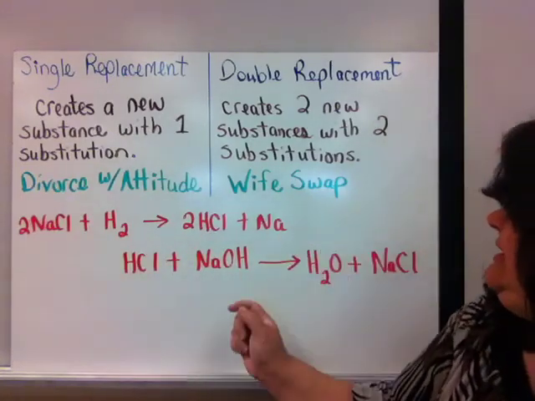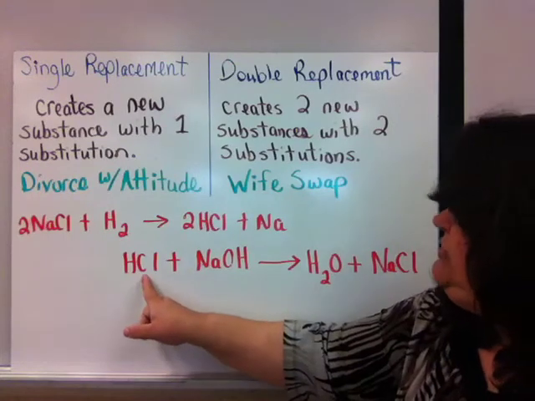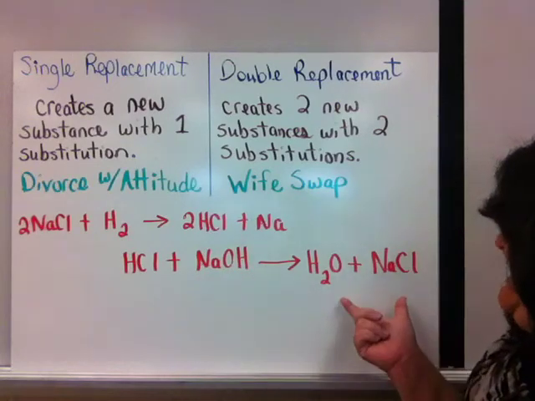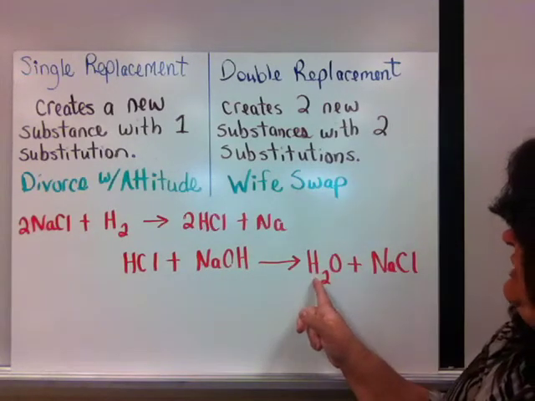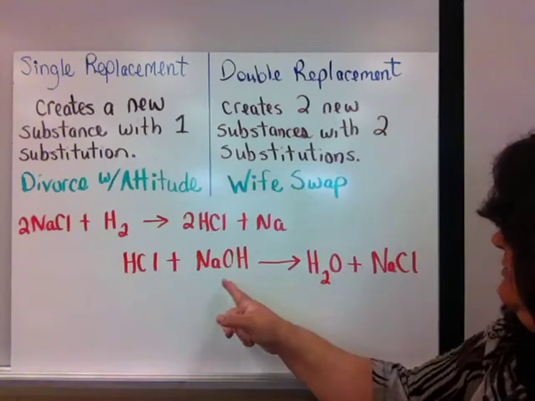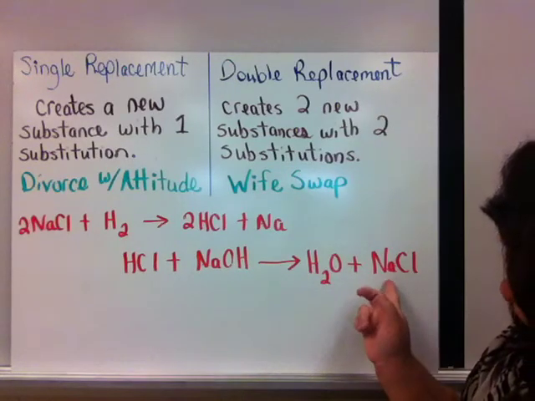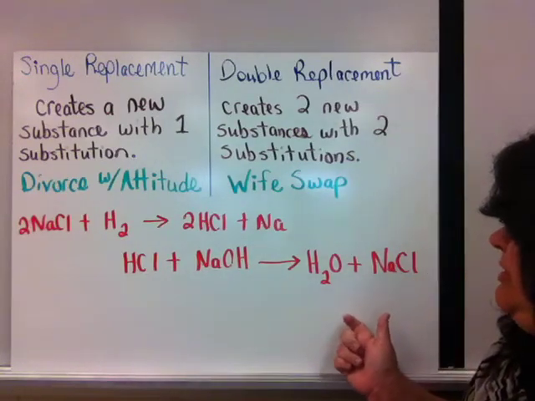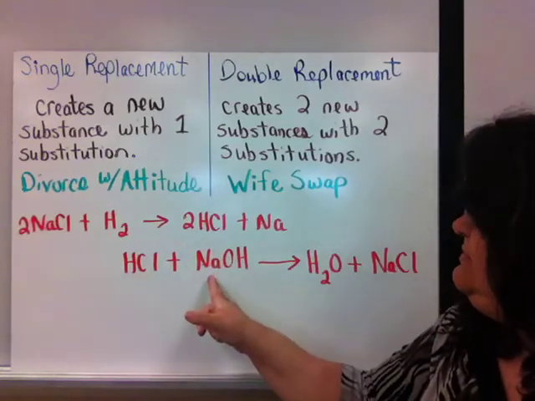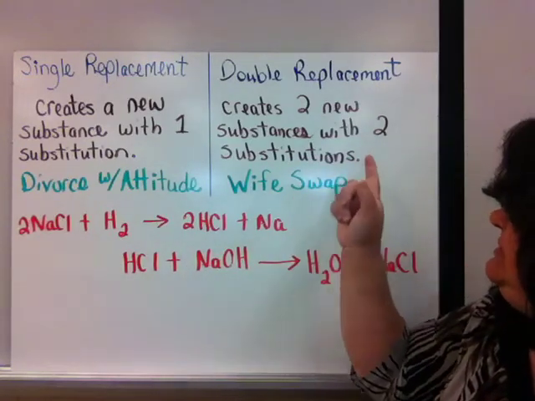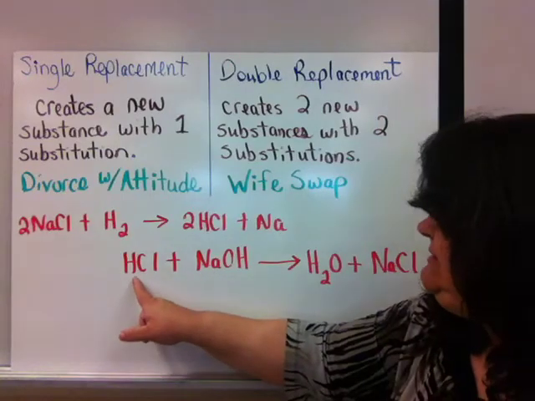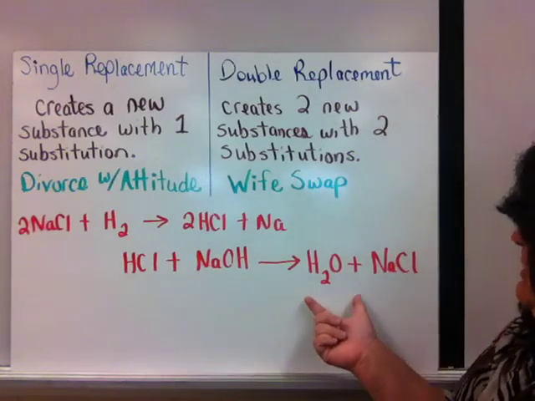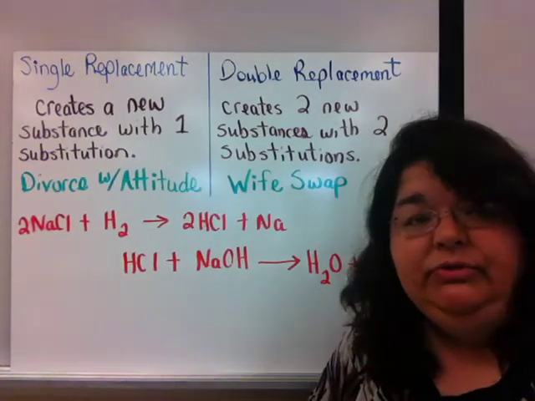Now, this double replacement works a little differently. Hydrogen and chlorine are together. Sodium and hydroxide are together. At the end of the reaction, hydrogen is with hydroxide in the form of HOH here, and sodium is with chlorine. So now everyone has a different partner. Sodium and hydrogen have switched places, and there's two substitutions because sodium takes the place of where hydrogen was, and hydrogen takes the place of where sodium was to create not one, but two new compounds.